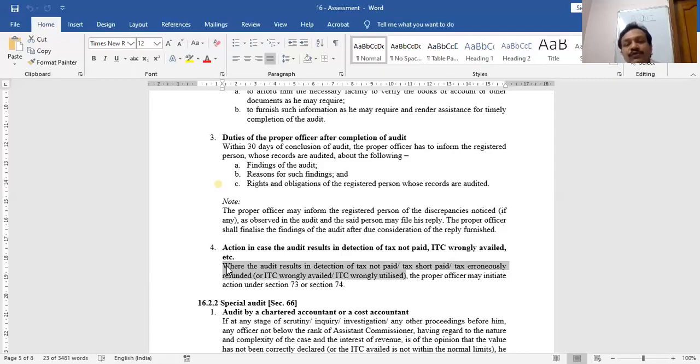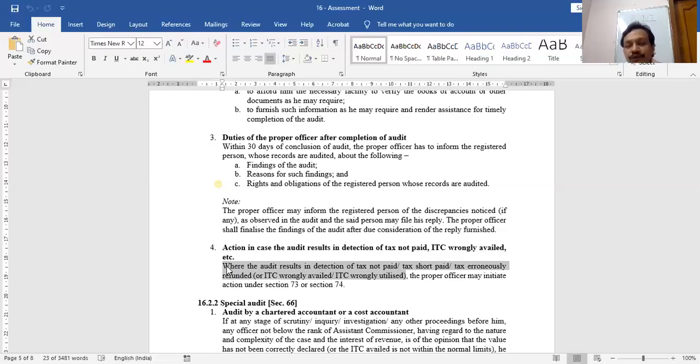The duty of the taxable person whose audit is to be done is that the person has to arrange all the documents and reports which are necessary to complete the audit. After completing the audit, within 30 days, there is a duty on the department also. Tell this person whose reports you have audited about your findings and the reasons of those findings, and what are the rights and obligations now of this person after this audit. And the last point is, in case some fraud is detected in the form of less tax paid, wrong ITC, etc., the department can proceed to initiate action against this person under sections 73 and 74. That's it. It is my section 65.